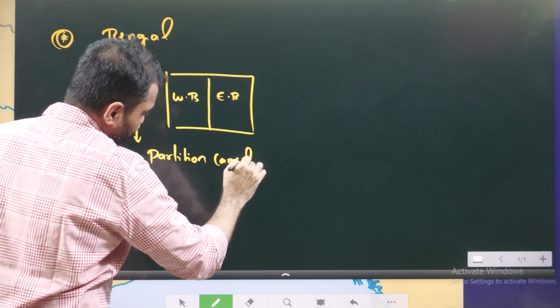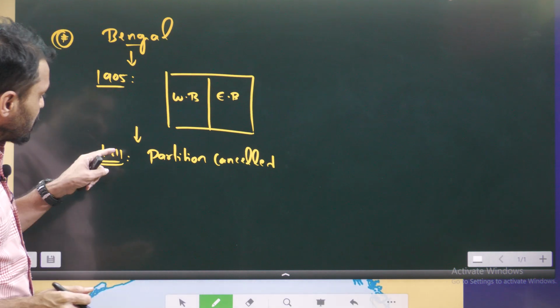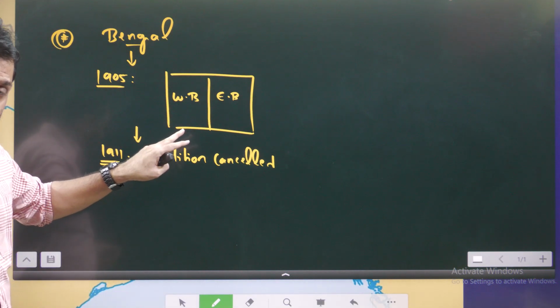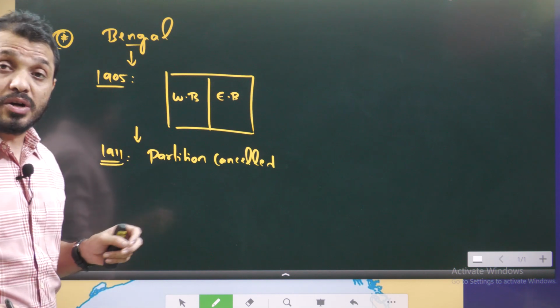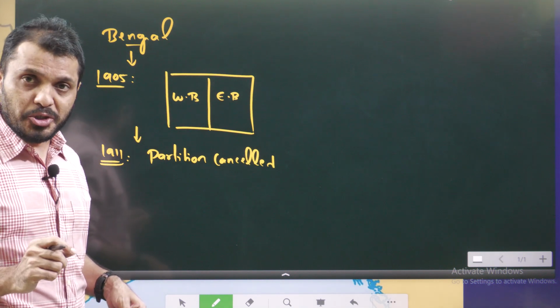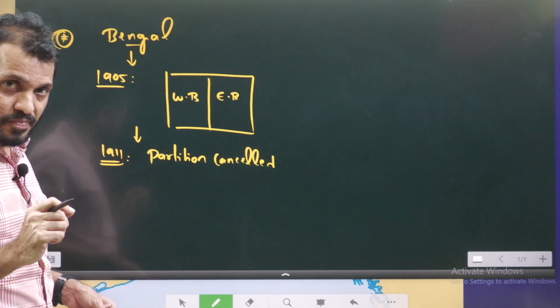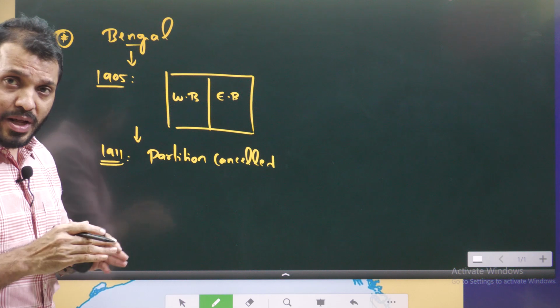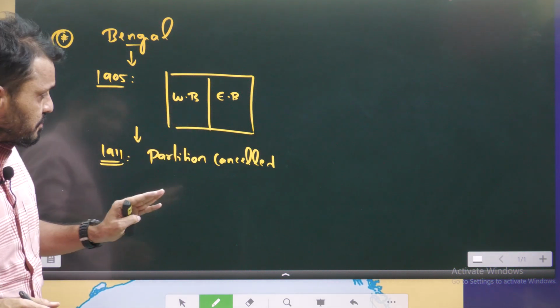However, the division among the people remained, because to divide people along religious lines, two years before 1911, in 1909, the Morley-Minto reforms came into existence, which provided a separate electorate to Muslims. So the Bengal partition created a rift between the people along religious lines.